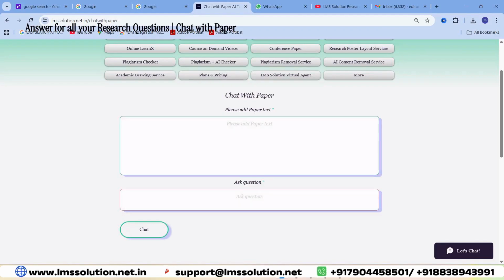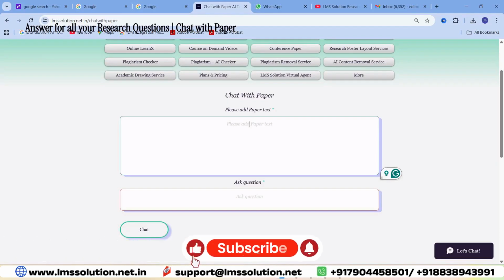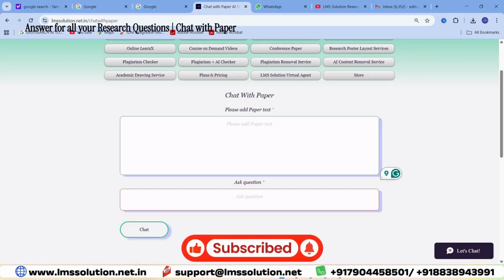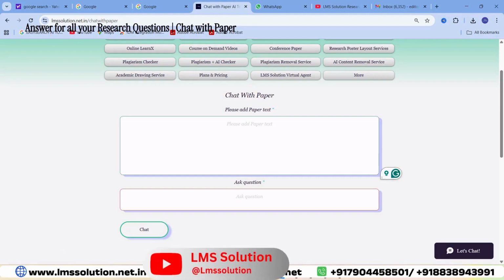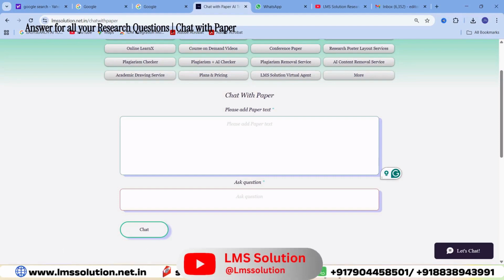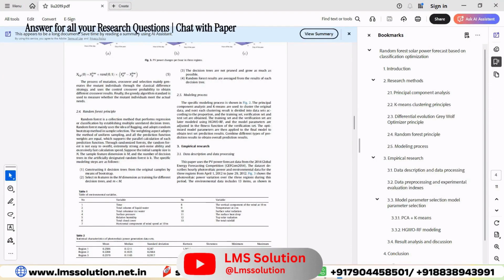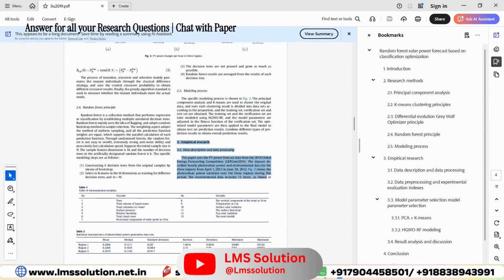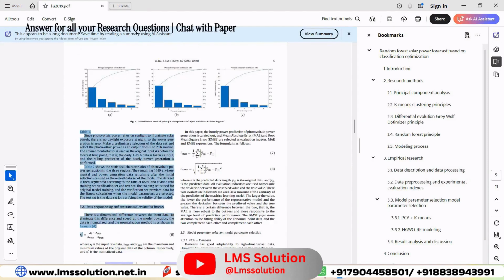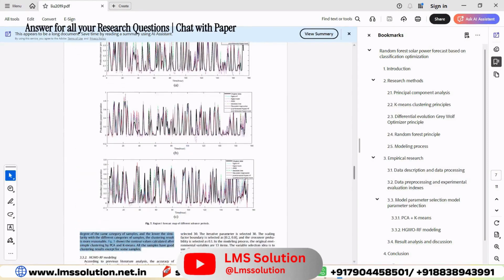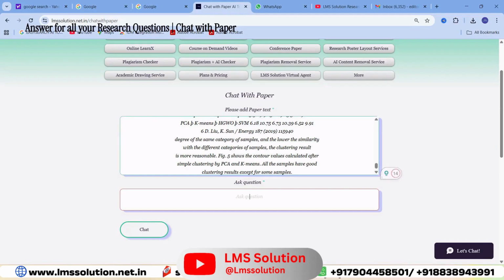So here, for example, if you are studying any reference paper and you have some doubts related with that respective reference paper, and you can't find the perfect solution for it, you can copy and paste the respective content which is to be analyzed, the part you are having more research questions on. For example, I am going to use this one for this section. In this third section, I am having some doubts. You can copy this section alone, and you can paste the content here and ask a question.